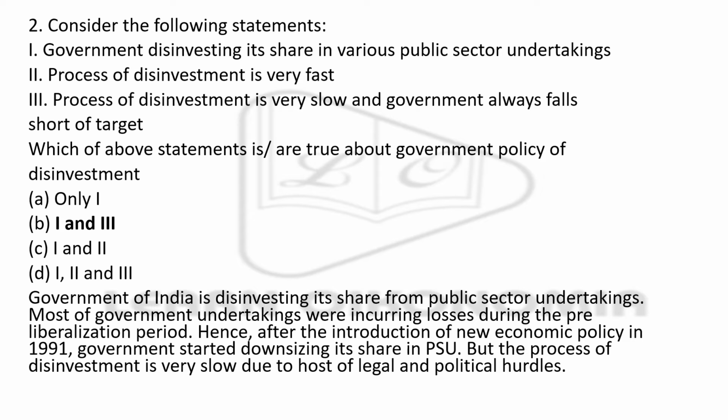Here option A is 1 only, option B 1 and 3, option C 1 and 2, and option D all the above. So the right answer is option B, 1 and 3, because the government of India was actually disinvesting its share from public undertakings. Most of the government undertakings were incurring losses, and the main motive of government going for disinvestment is to cover the loss and have profits. It will go for disinvestment of certain industries that were running in losses. It wants to replace this loss with profit. That is the main intention of the government when it goes for disinvestment of its shares.